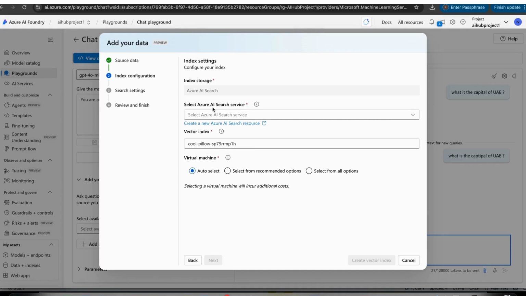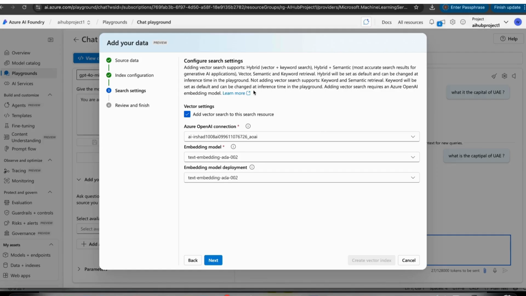So let us select an index if we already have one here, and we need to select the Azure AI service. Hope you remember this one we created in the Azure portal. So I am selecting this one and giving a specific name for your vector index. You need to remember this name because we need to pass it in our customized Python code. I already created one, but for demo purposes I am creating it again.